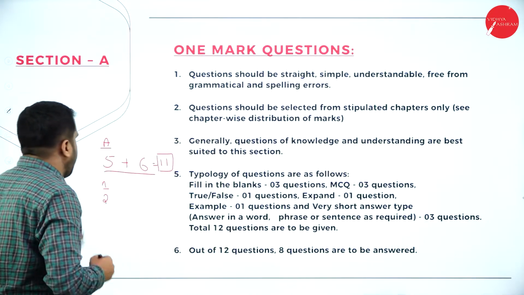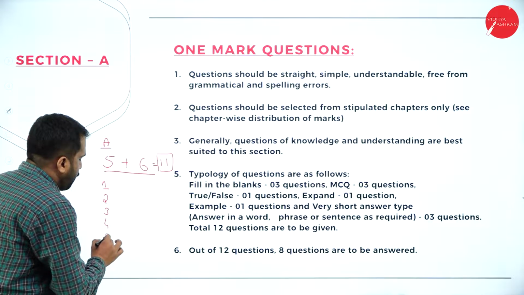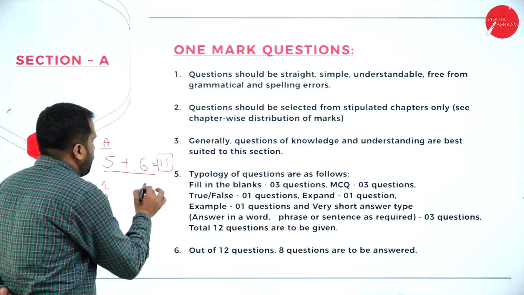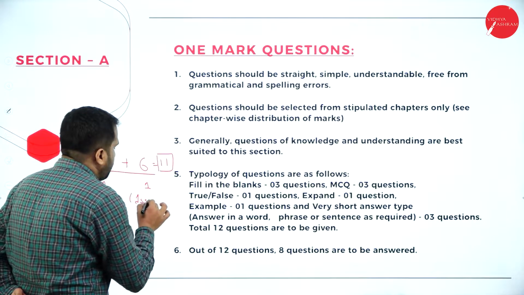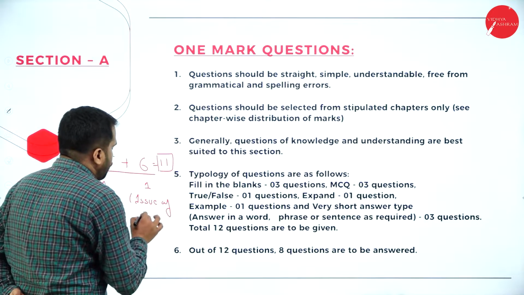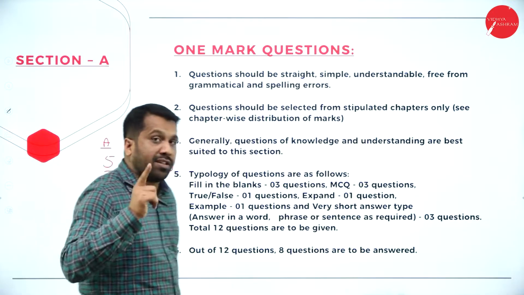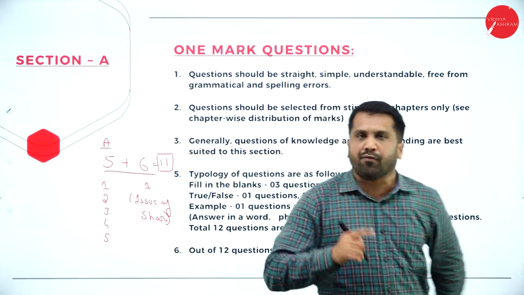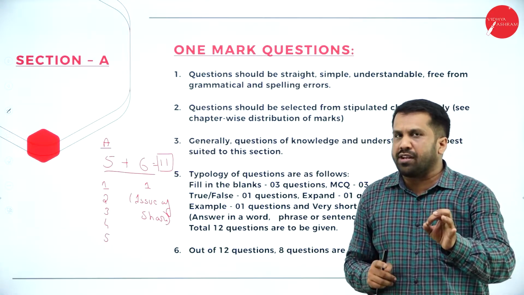Now, unit 1, 2, 3, 4, 5. Along with that, unit number 1. What is unit number 1? Issue of shares or accounting for shares. This much only you are supposed to prepare for 1 mark and 2 mark questions. Hope you got it.